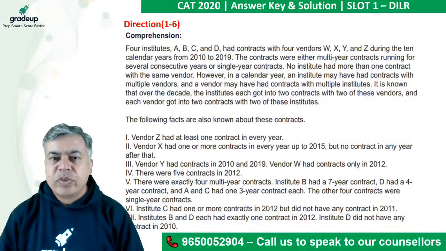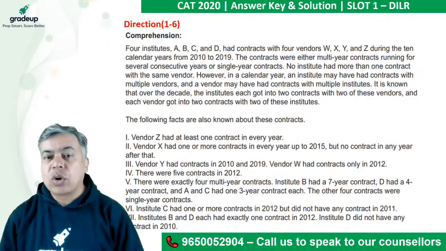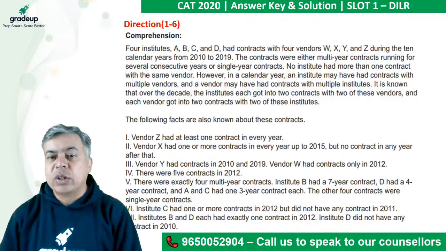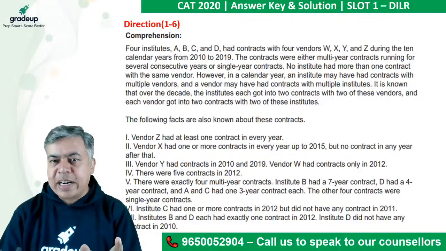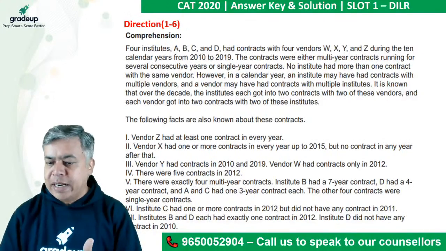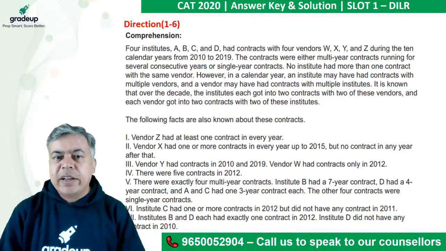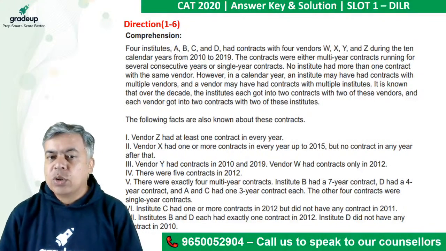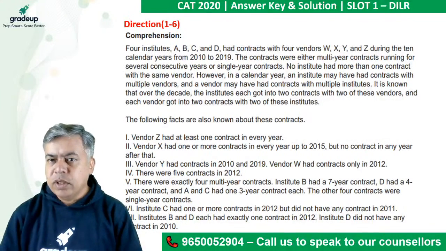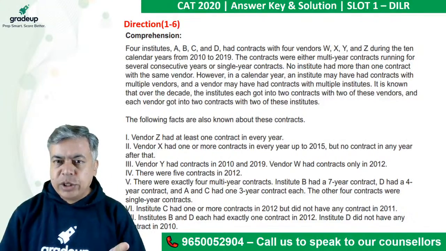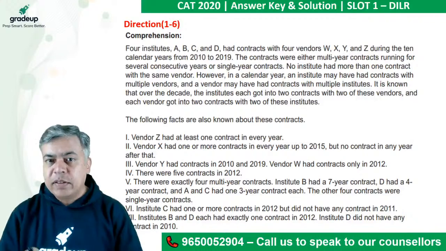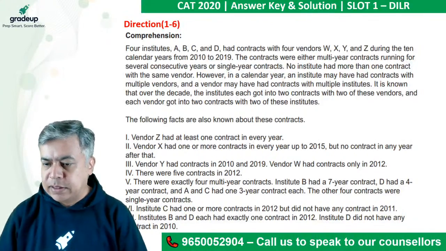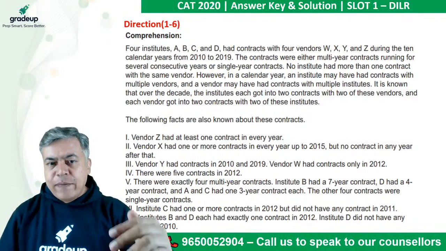It is known that over the decade, from 2010 to 2019, 10 years, each institute got into 2 contracts with 2 of these vendors. So every institute will have contracts with 2 of the vendors, and each vendor got into 2 contracts with 2 of these institutes. So for each institute, there are 2 contracts. For each vendor, there are 2 contracts with any 2 of these. So other facts were given.